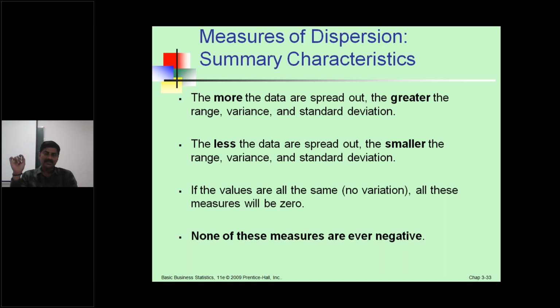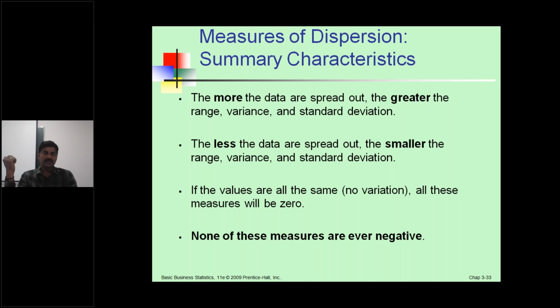None of these measures are ever negative. These are the main summary measures of dispersion, summary characteristics. These are the 4 important characteristics. The first one is, the more the data are spread out, the greater the range, variance and standard deviation.